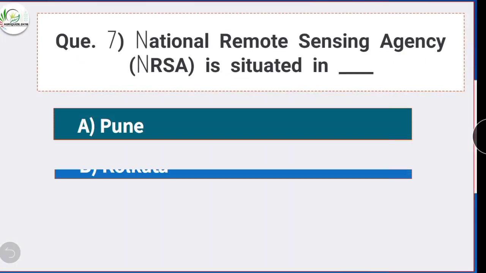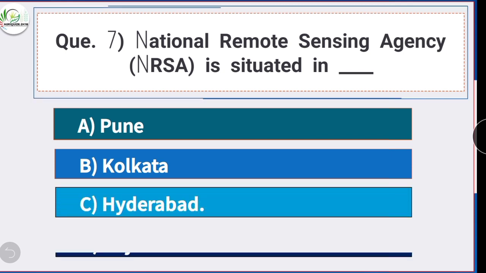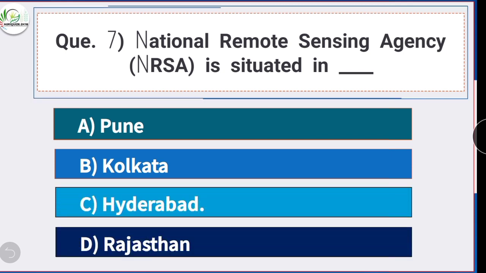Question number 7. National Remote Sensing Agency, that is NRSA, is situated in? Option C is the correct answer, Hyderabad. National Remote Sensing Agency or NRSA is situated in Hyderabad.